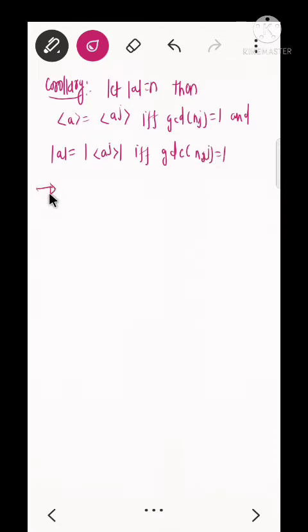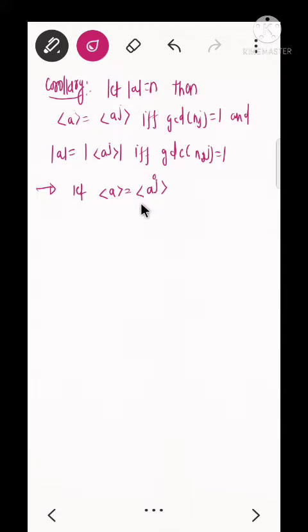Okay, so let us prove this using the theorem. If we consider the first part, let the group generated by a be equal to the group generated by a to the power j.